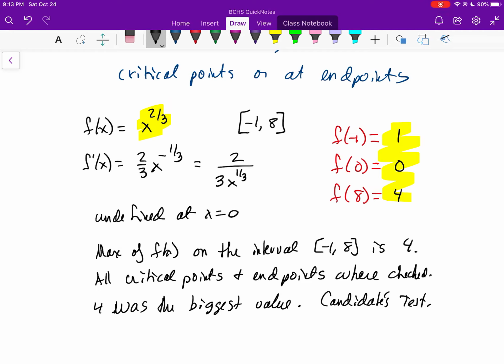And they're going to expect to see the logic and the worked out solution. And even though I know that 0 is not that maximum value, they're still expecting you to see that you actually found the value at 0. Okay. So that's that.